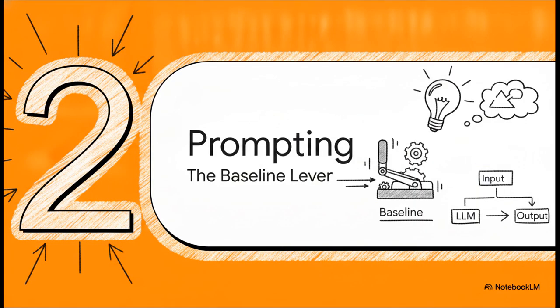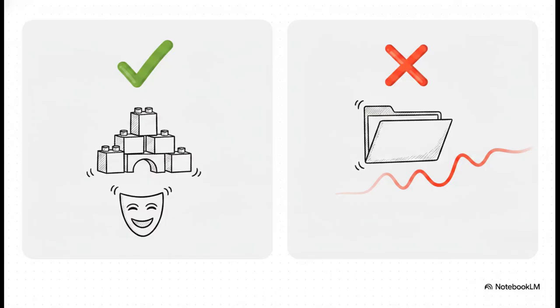Section 2, prompting, the baseline lever. Prompting is, at its core, telling the model how to act. It is fantastic for things like instruction formatting, dialing in the output structure, setting a specific persona or tone, breaking down tasks, and giving few-shot examples of the exact input-output behavior you expect. It's the cheapest, fastest lever you have, with the absolute lowest activation energy.